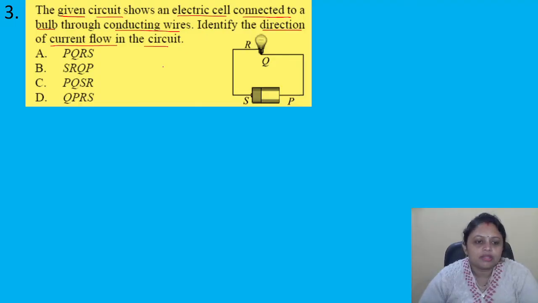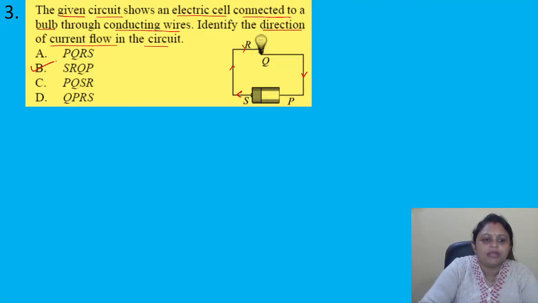In the circuit, from this side direction current flows. That is SRQP, which is present in option B.